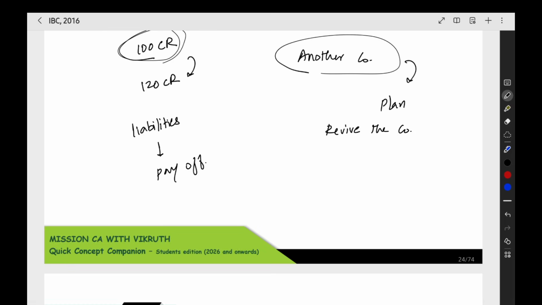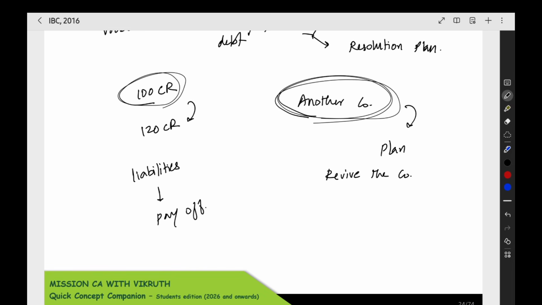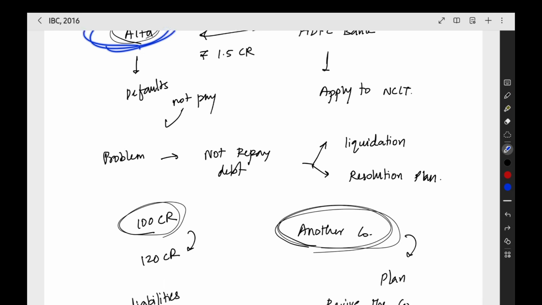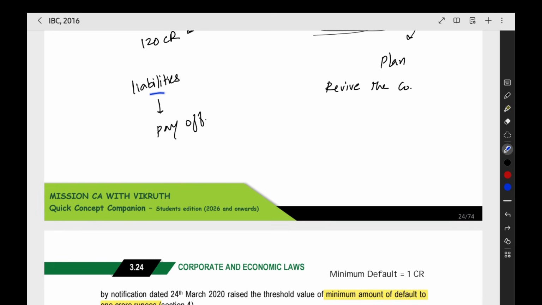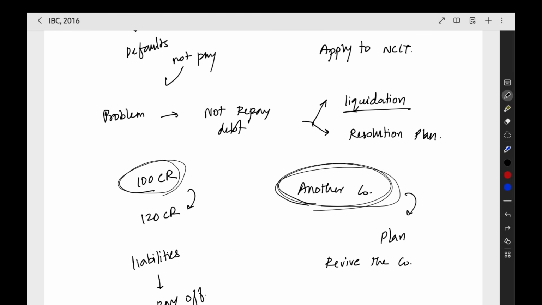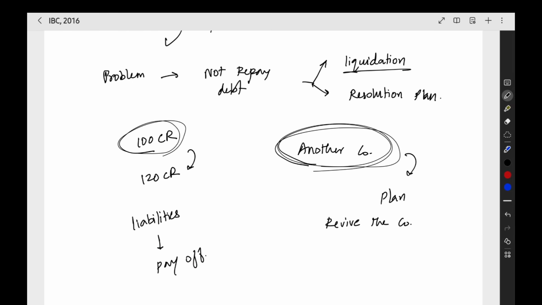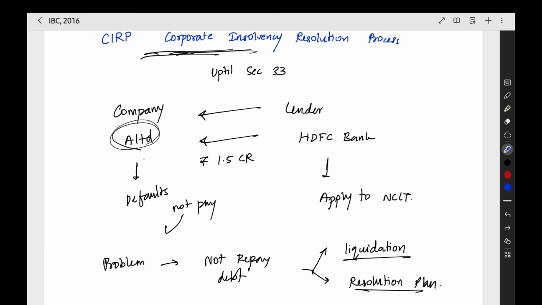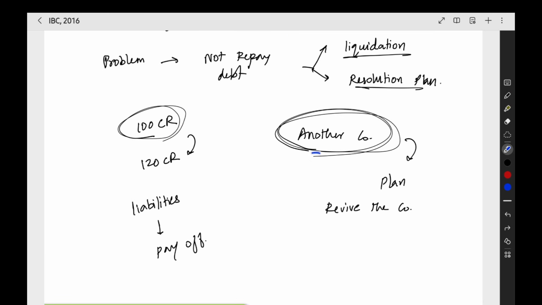After paying off the liabilities, this another company, they are coming forward, right? They will take over the A Limited. The new company will take over A Limited and they will conduct the operations of A Limited. They will pay off the liabilities of the creditors. So that is what it will happen. Either you have to sell off the assets and go into liquidation, and another method is resolution plan. Another company will take over the A Limited and all the liabilities will be paid off by the another company.